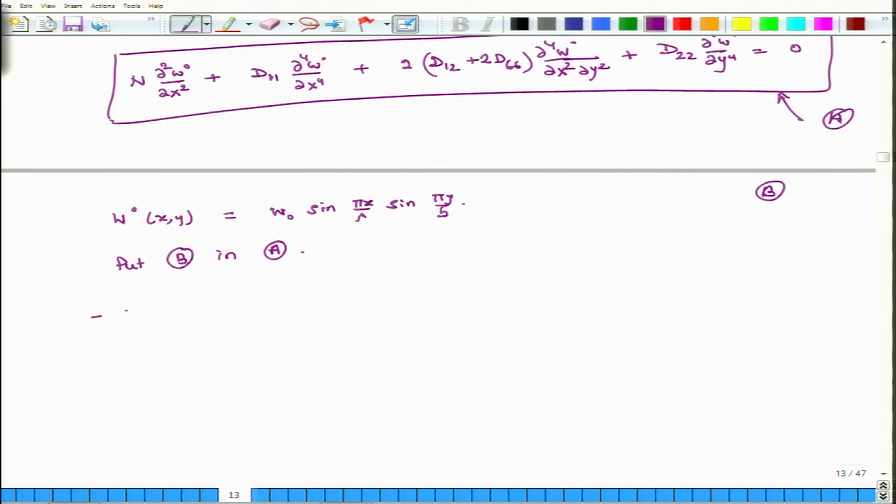We get minus N, and this is differentiated twice in x, the first term.